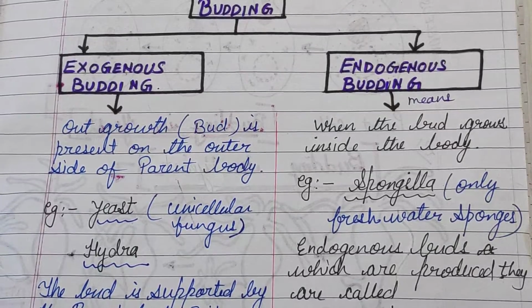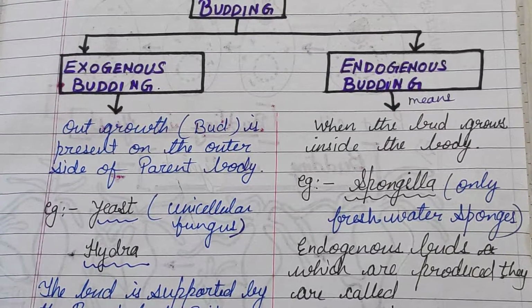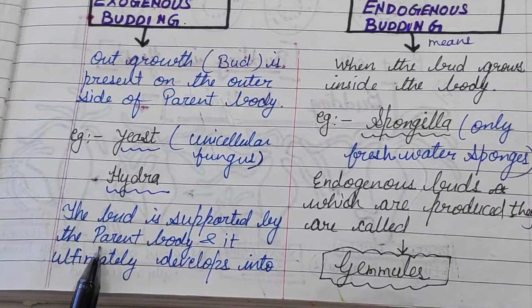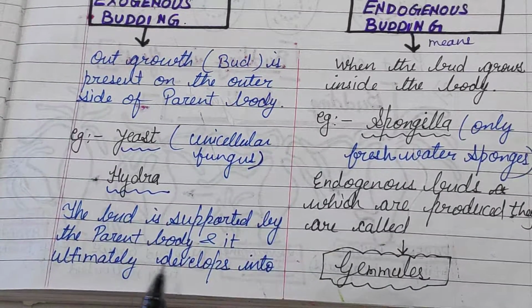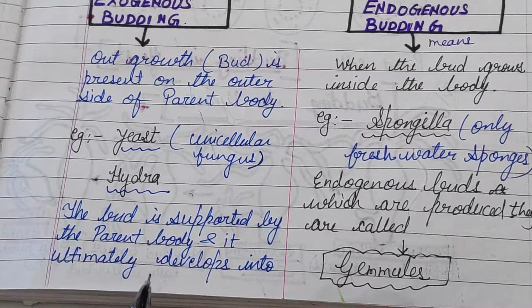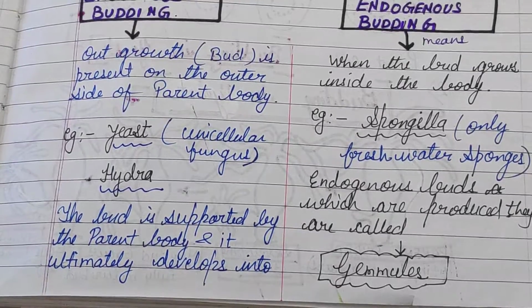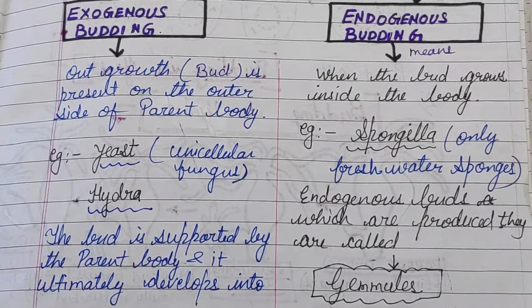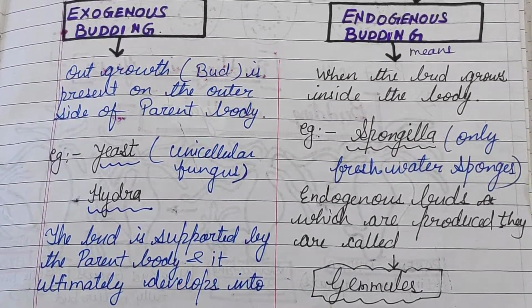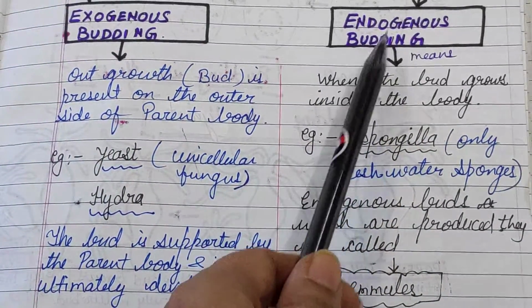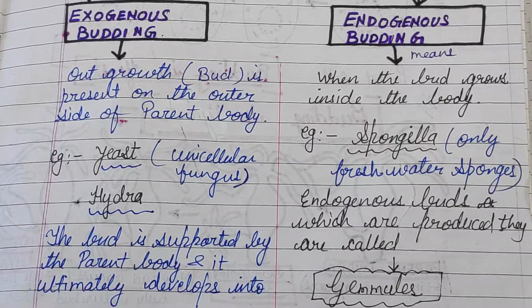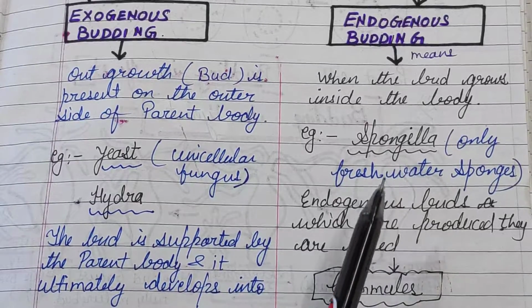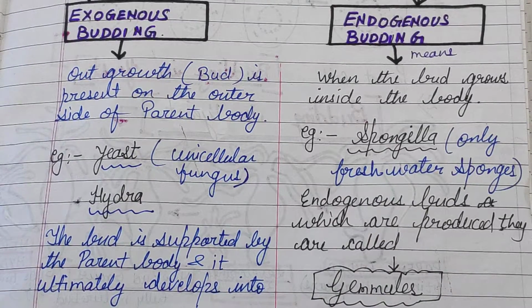Both are unicellular organisms. The bud is supported by the parent body, and it ultimately develops into a new individual. When the bud grows inside the body, that is called endogenous budding, which we can see in Spongilla, only freshwater sponges.